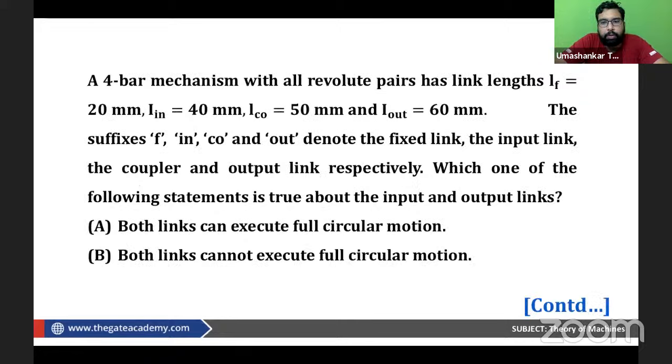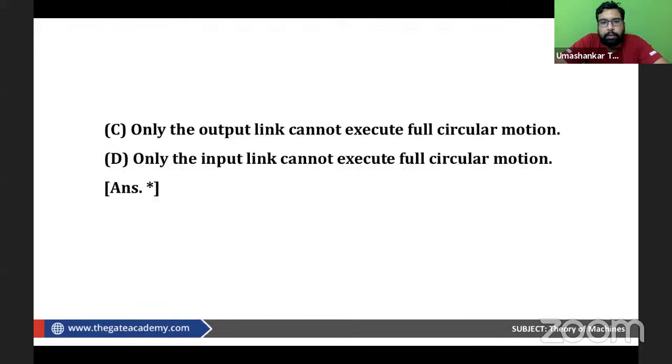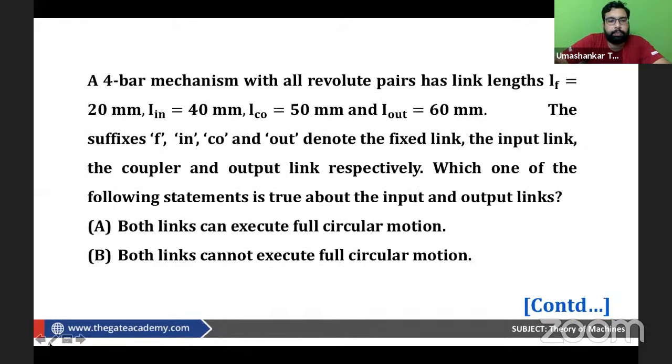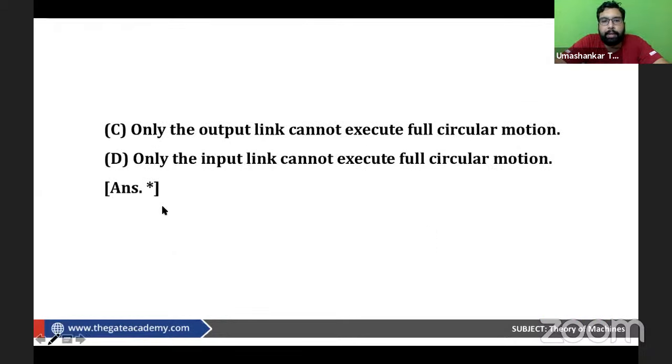Okay, so we have this question now. Can we do it? Two options are on this slide, two options on the other slide.